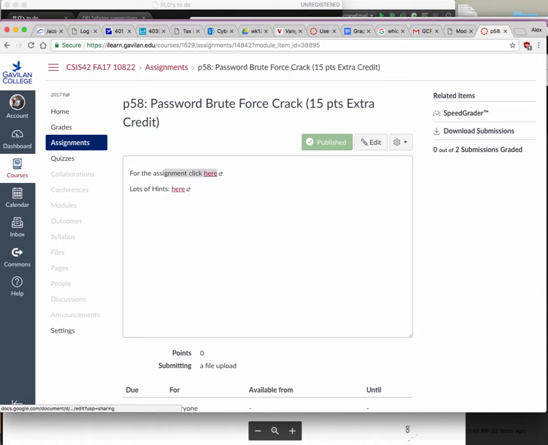So the original version that I just showed you is the one with fewer hints, and then I did another one with more hints than that. If you get stuck on the first one, look at this, and if you get stuck on that one, send me an email and I'll help you out.